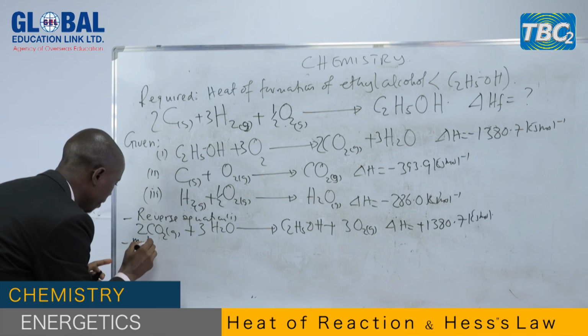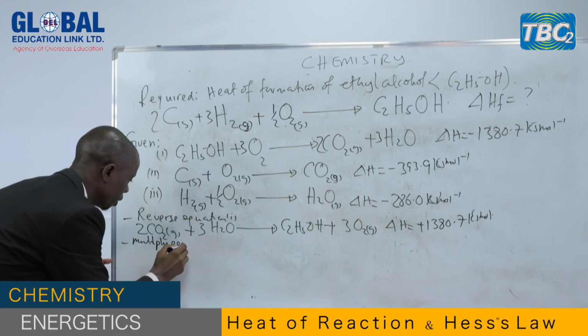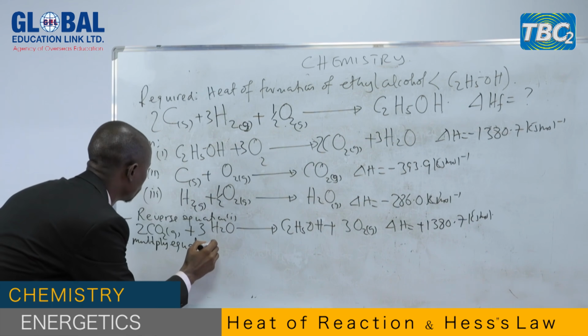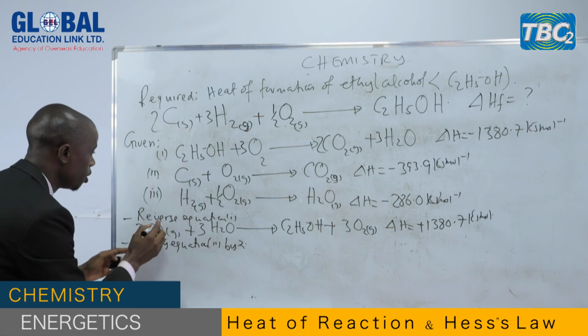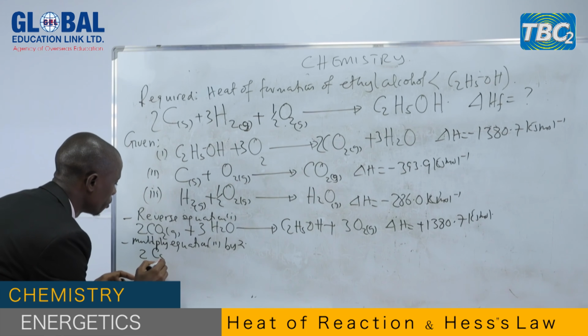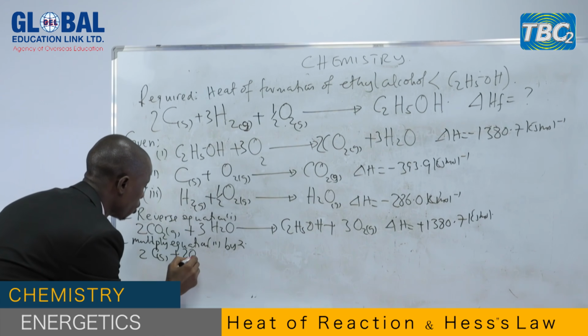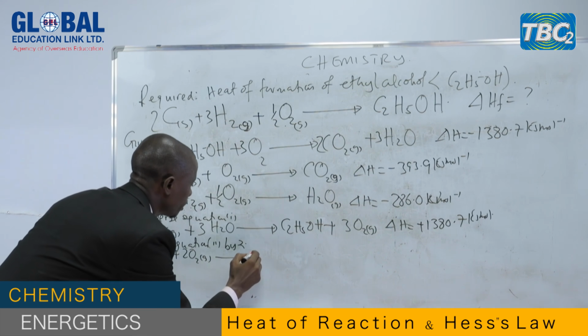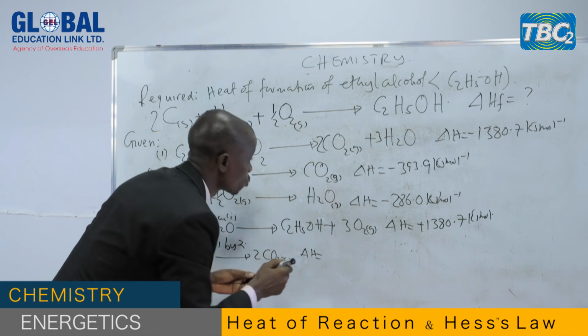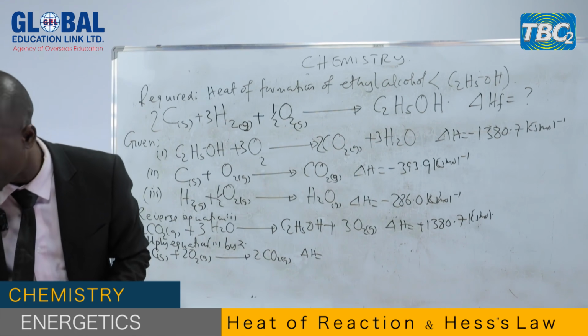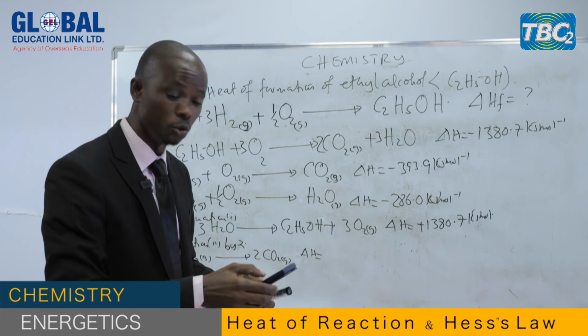So multiply equation 2 by 2. When you multiply, you get 2 carbon solid plus 2 oxygen gas to give 2 moles of carbon dioxide gas. And the enthalpy change as well, you have to multiply. Use your calculator.